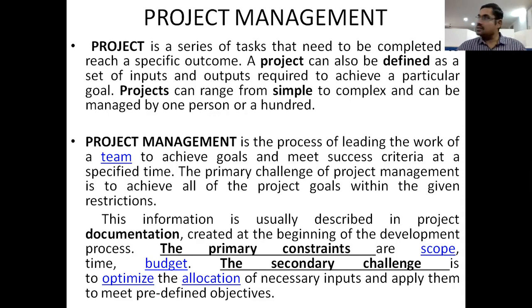For this purpose, we need a list of activities, so we should prepare a predetermination of all activities, an estimation of time, and an estimation of cost.